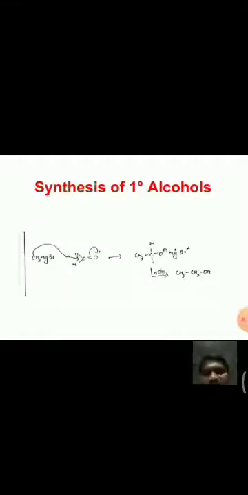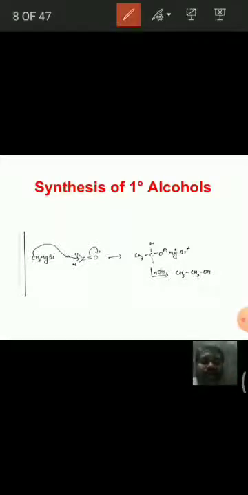Then see here one more example for the synthesis of primary alcohols. When methyl magnesium bromide is treated with formaldehyde, then it gives ethyl alcohol or ethanol.